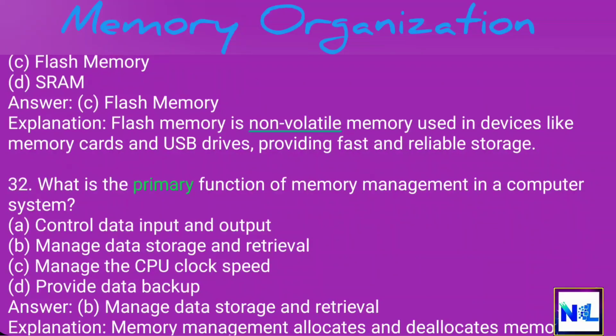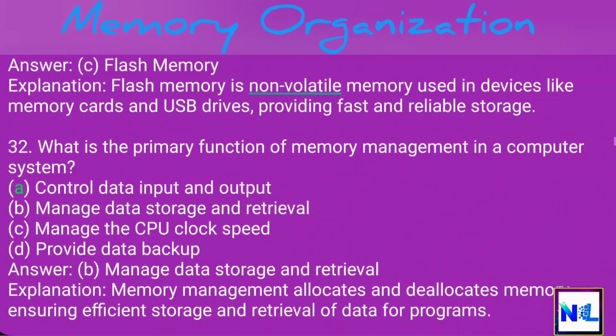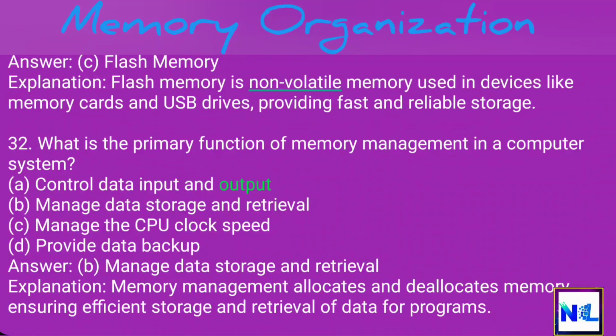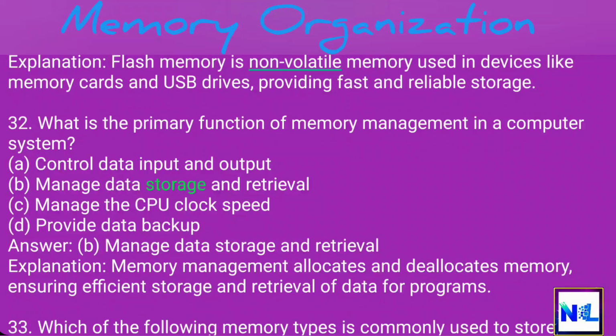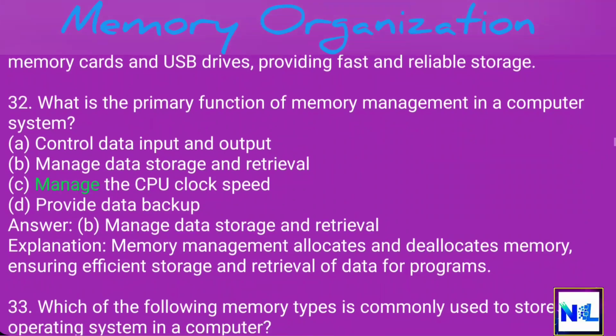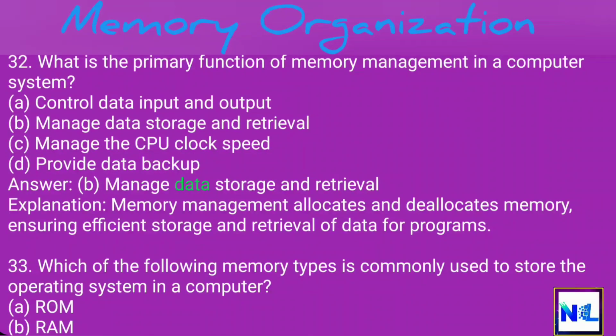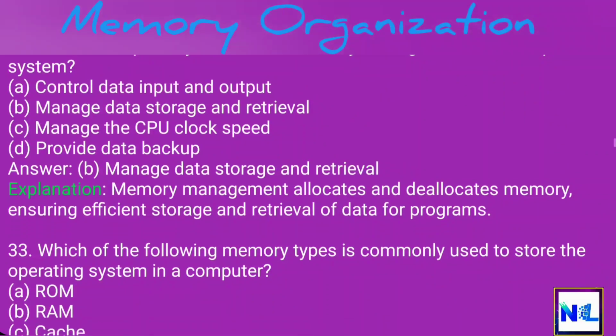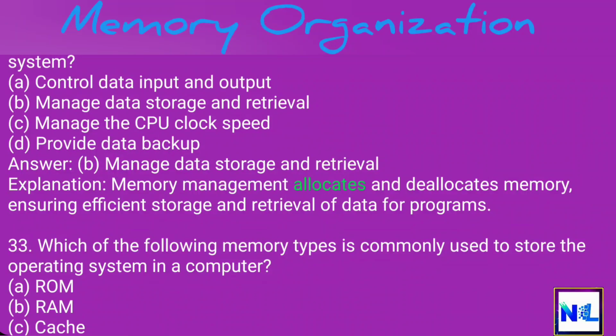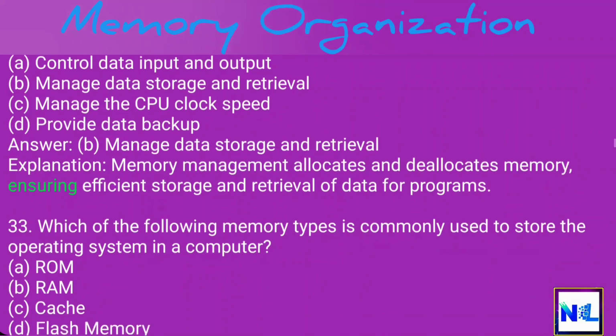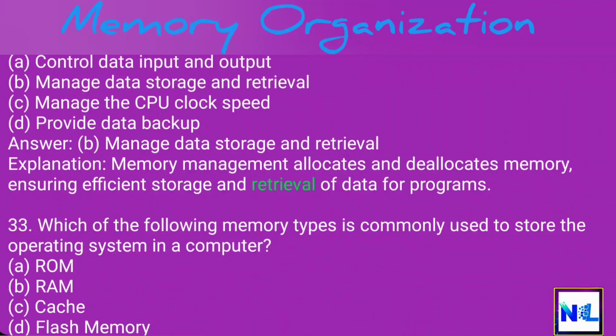32. What is the primary function of memory management in a computer system? A. Control data input and output. B. Manage data storage and retrieval. C. Manage the CPU clock speed. D. Provide data backup. Answer: B. Manage data storage and retrieval. Explanation: memory management allocates and deallocates memory, ensuring efficient storage and retrieval of data for programs.